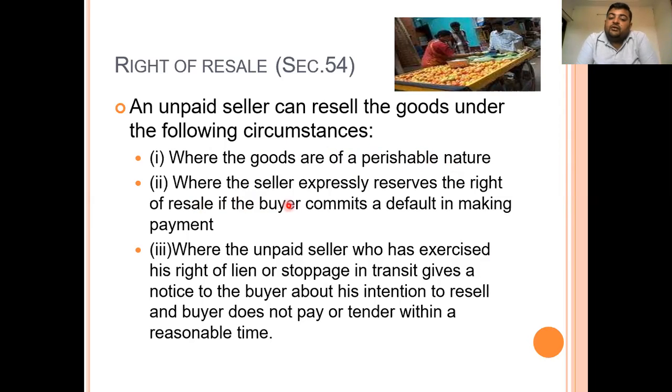Second, where the seller expressly reserves the right of resale if the buyer commits a default in making payment.